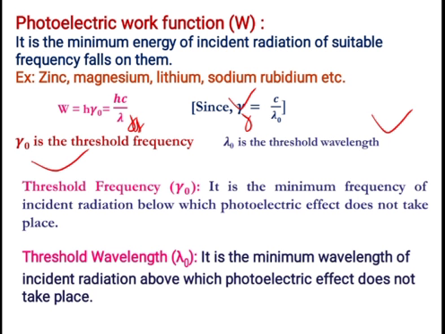Similarly, threshold wavelength is denoted by lambda naught. It is the maximum wavelength of incident radiation above which photoelectric effect does not take place. If we go higher than the required wavelength, then the electrons will not come out from the surface of the metal.